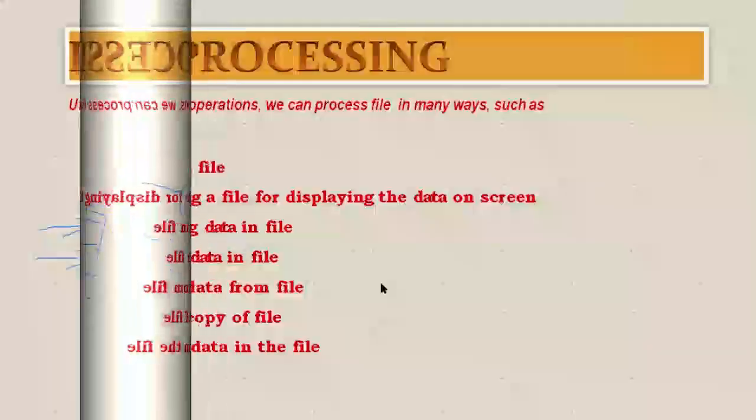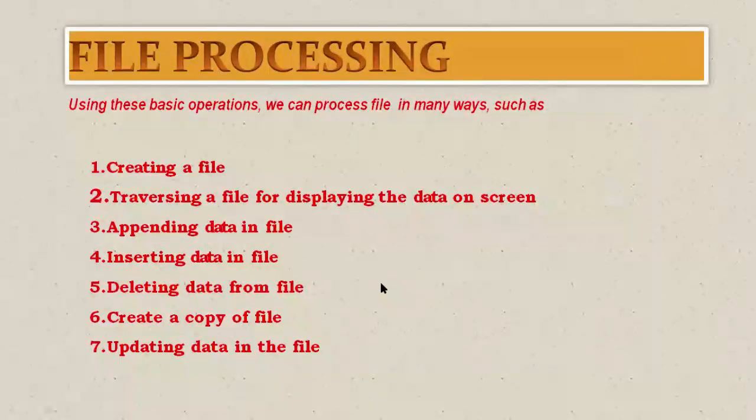So I was discussing that through appending, we can insert a record at the end of an existing file, and through inserting, we have one vacant file and then we can insert the data. After that, we can also delete the data from the file, we can create a copy of the file, and lastly, we can also update the file.